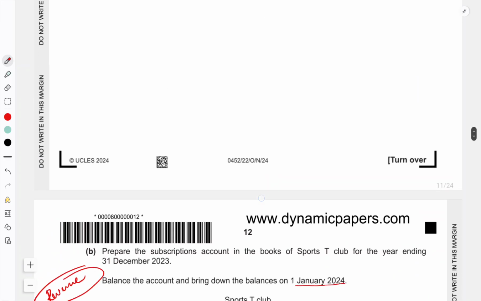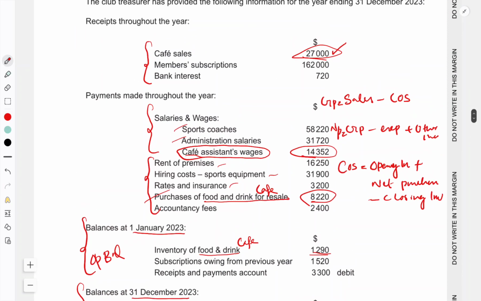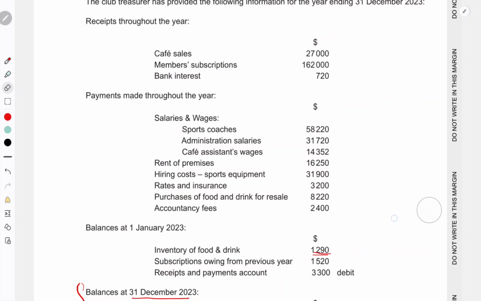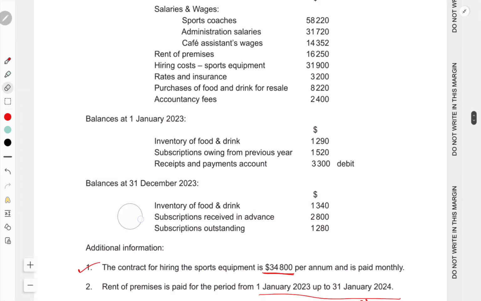So we need to check here, as per the question, what information is provided, which is only related to subscription. Now we'll check the subscription items. See here, the closing and opening balances. Inventory we already took in the trading section, the income statement of the cafe, so it will not come, and it's not related to subscription also. See here, subscription owing from previous year.